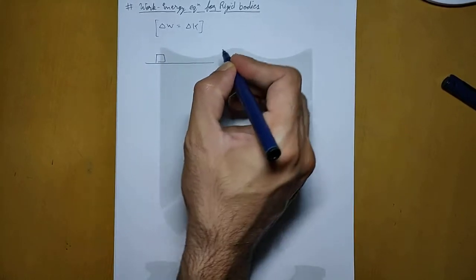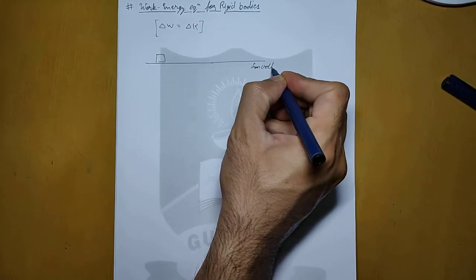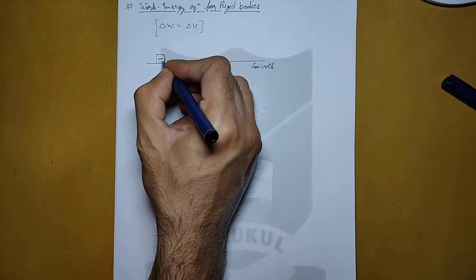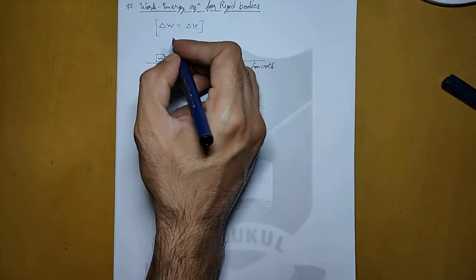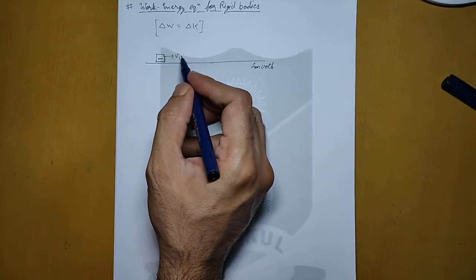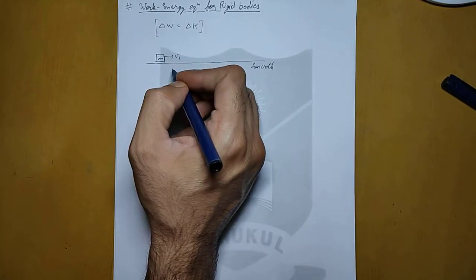Let us say that there is a surface, and it is a smooth surface, so no friction, and there is a block of mass m here, and it is moving with a velocity v1. Now this same example we took, now we will write the work energy equation of this situation.